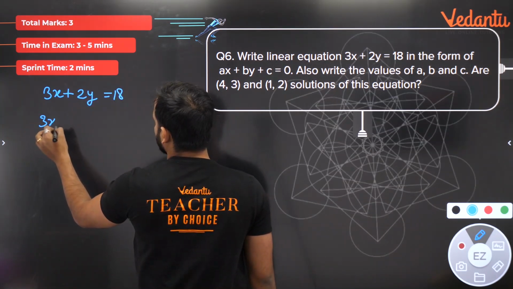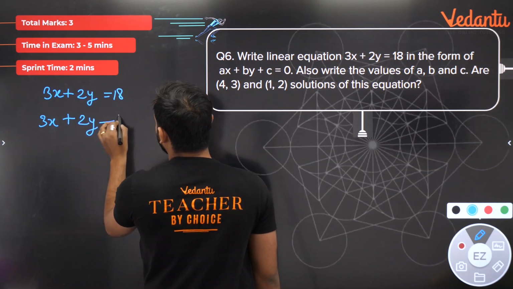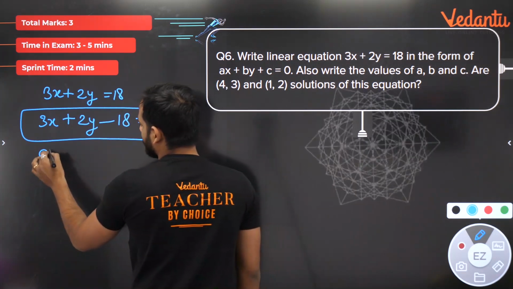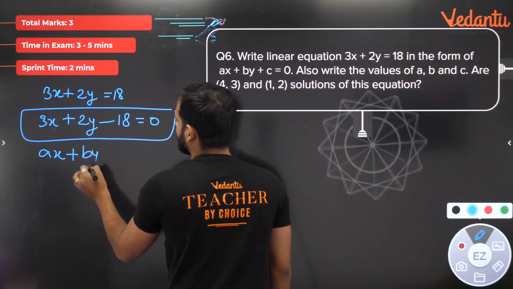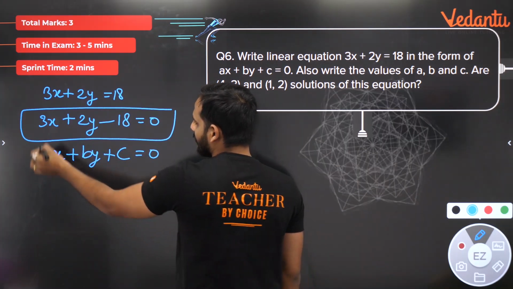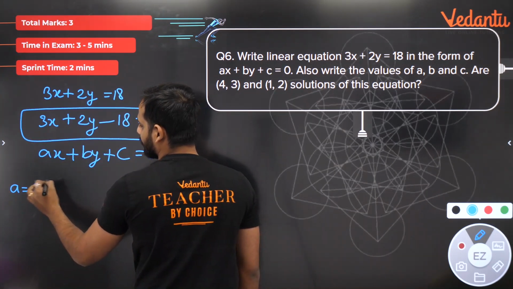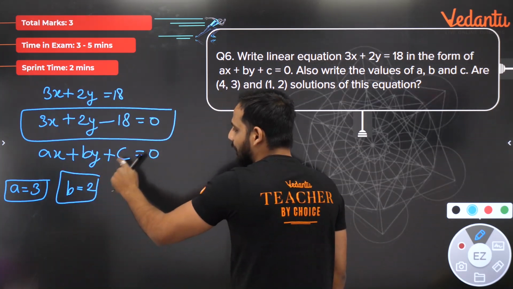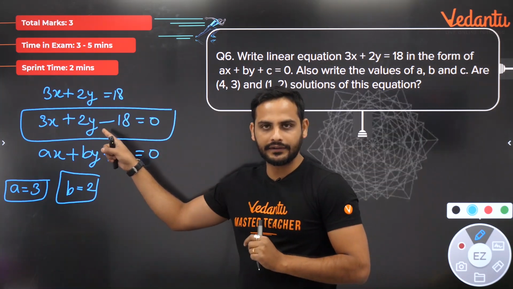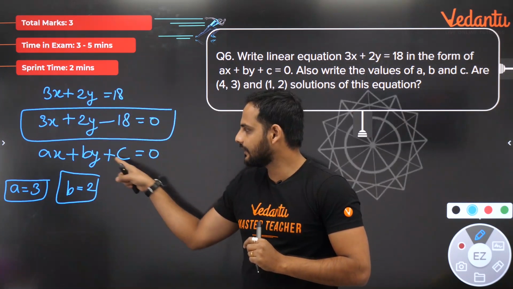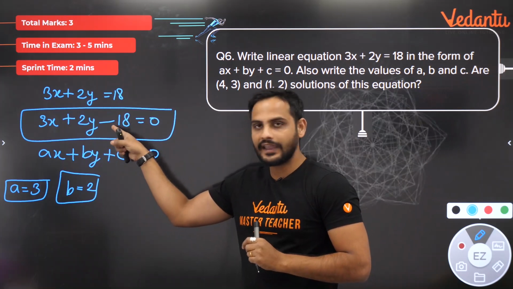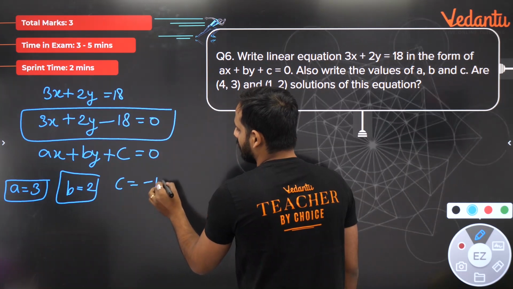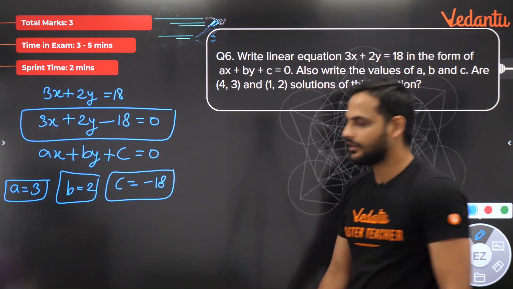So I will say the equation will become 3x plus 2y minus 18 is equal to 0. I have expressed it. Now compare it with this equation, ax plus by plus c equal to 0. Now see, a is equal to 3, b is equal to 2, and many people make a mistake here. C is not equal to 18. C is minus 18 because in this equation there is a negative, so c itself is minus 18. So c is equal to minus 18. These are the values of a, b and c.